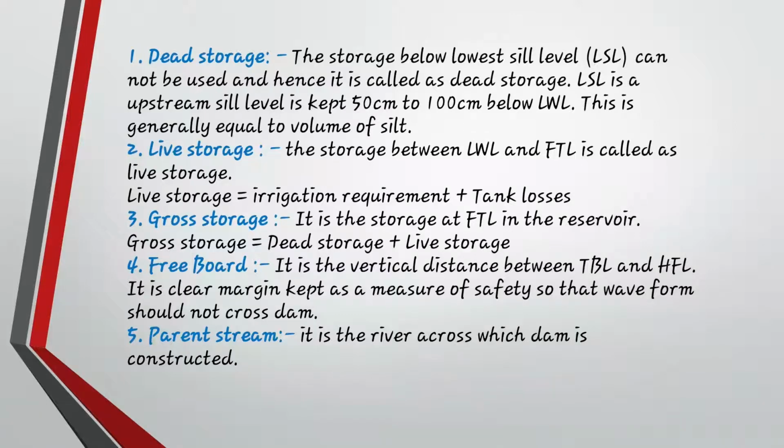It is the vertical distance between TBL and HFL. So what is TBL? TBL is top bund level and HFL is high flood level. The distance between TBL and HFL is known as freeboard. It is a clear margin kept as a measure of safety.